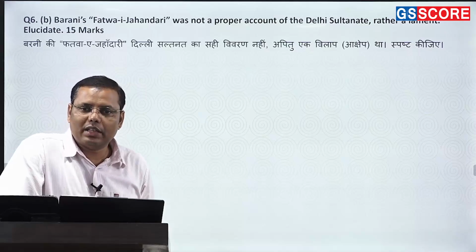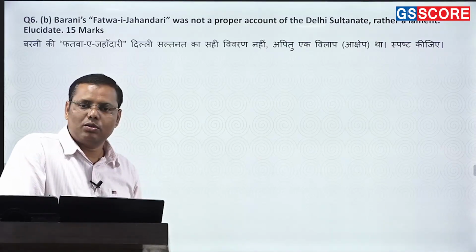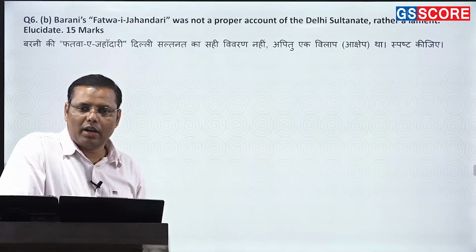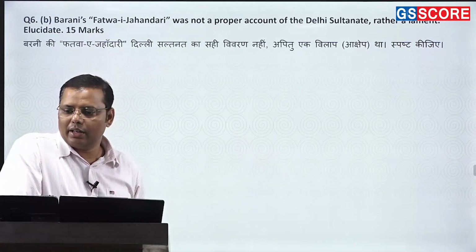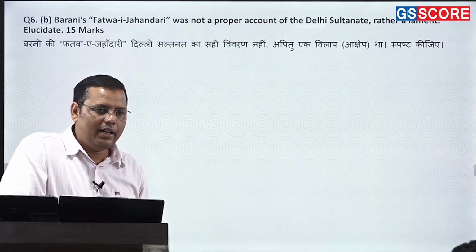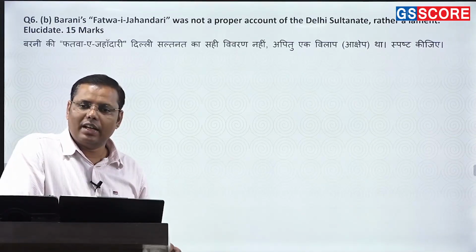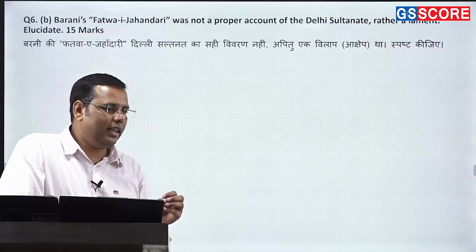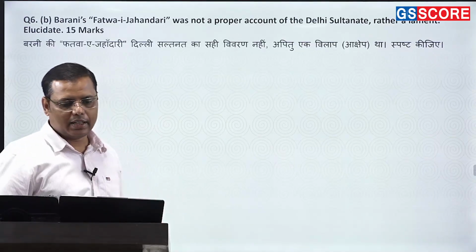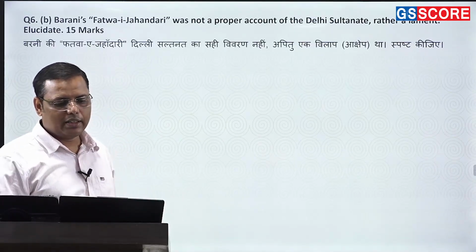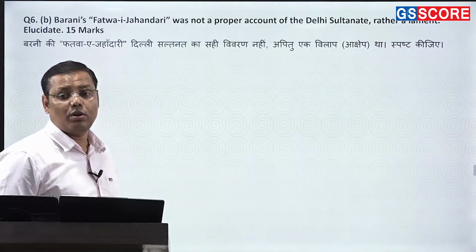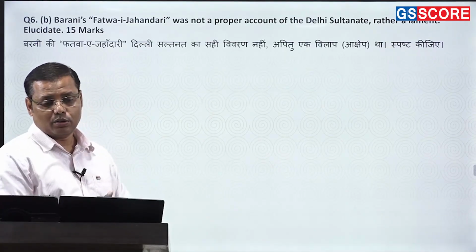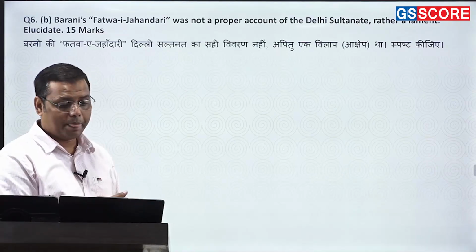And in fact, he was highly disappointed with the various rulers, like Muhammad bin Tughlaq and others, who had tried to create a sort of harmonious culture in India. So this book, called Fatwa-i-Jahandari, is precisely inspired by Shariyat and Hadith, right? Specifically, I'll say Shariyat. He just wanted the Muslim rulers to rule in India as per the Islamic principles of Shariyat. So they should convert it into a Darul Islam, right?